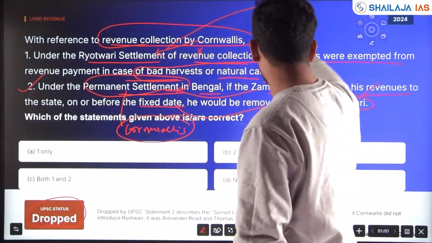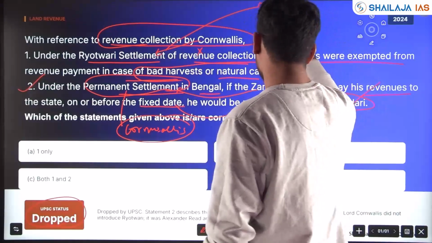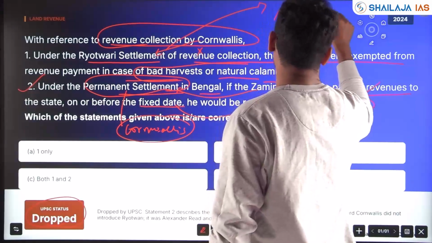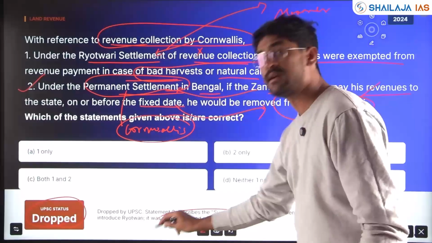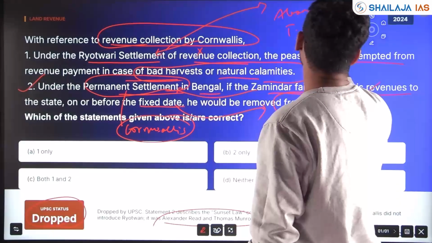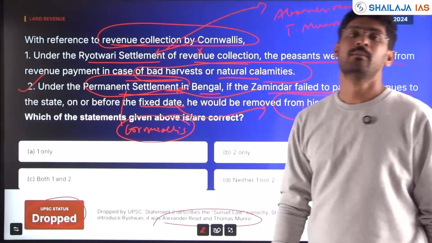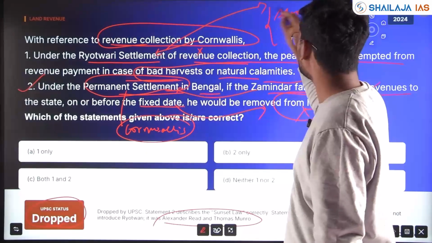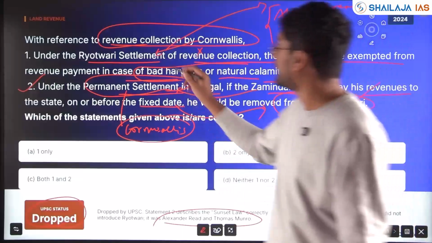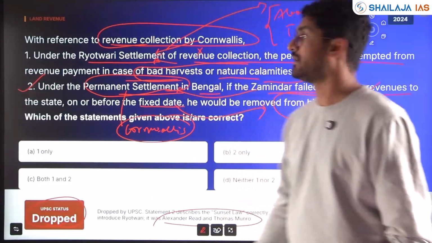Rayatwari was by whom? Not Lord Cornwallis. Alexander Reed and Thomas Munro were the two prominent people who brought the Rayatwari settlement.